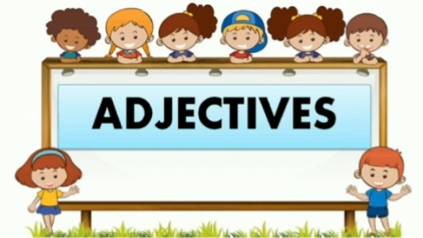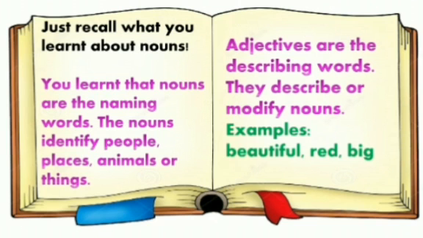Okay. Now let's talk about adjectives. Students, basically adjectives and nouns are linked with each other. How? We are going to see it right now, okay? Just recall what you learnt about nouns. You learned that nouns are the naming words. The nouns identify people, places, animals, or things. This is what we've just studied, that nouns are the names given to people, places, animals, or things.